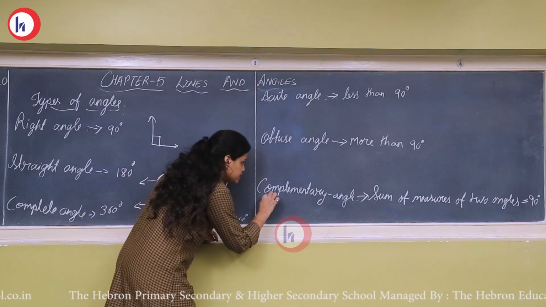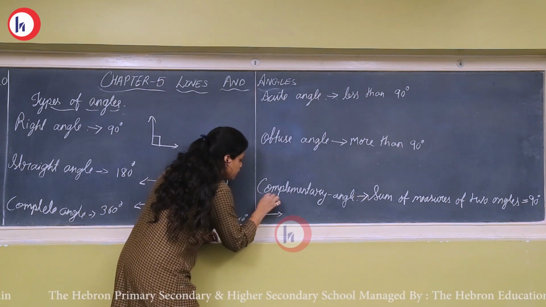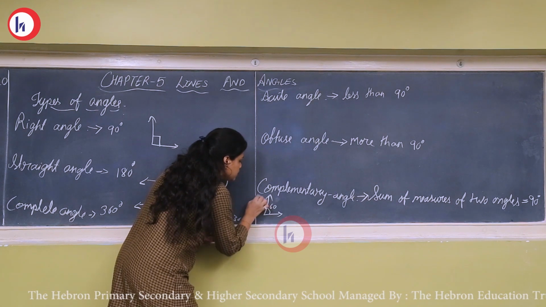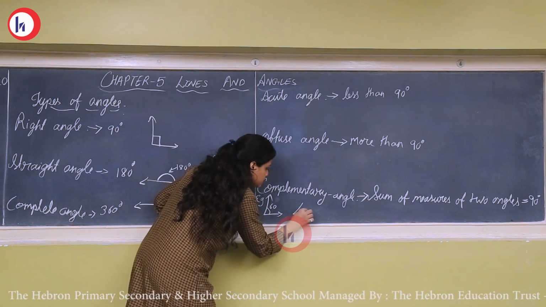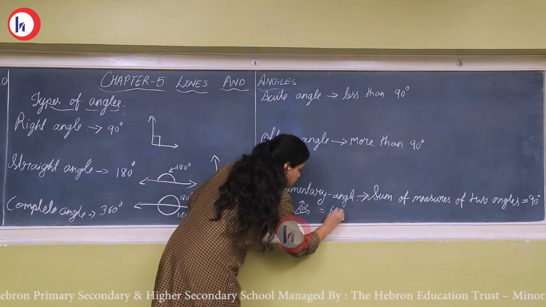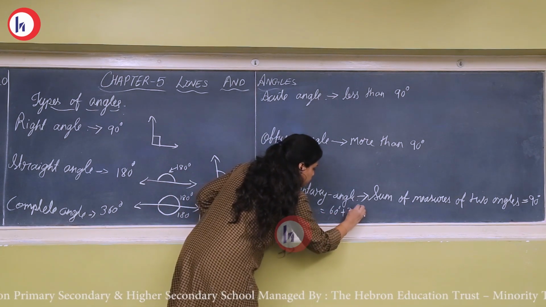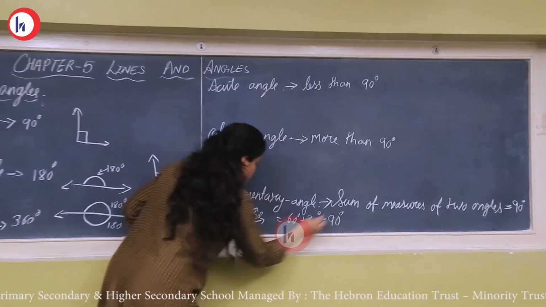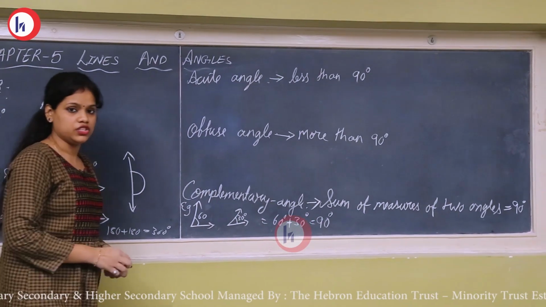Let's see an example for this. If this is one angle, it is 60 degree and another is 30 degree, then 60 plus 30 will give you 90. So these two angles are complementary to each other.